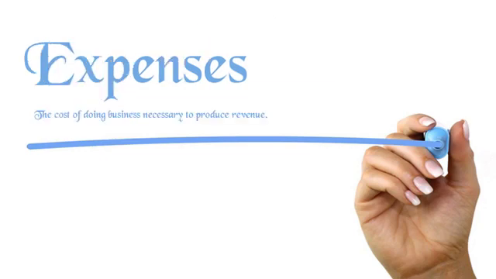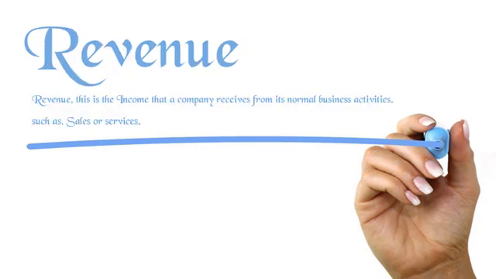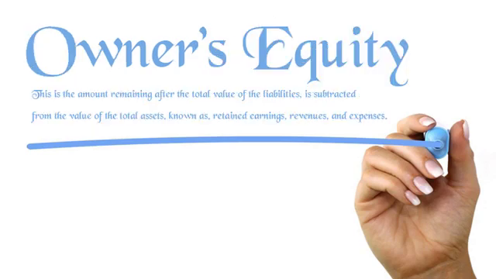3. Expenses, the cost of doing business necessary to produce revenue. 4. Revenue, this is the income that a company receives from its normal business activities, such as sales or services. 5. Owner's equity. This is the amount remaining after the total value of the liabilities is subtracted from the value of the total assets, known as common stock, retained earnings, revenues, and expenses.